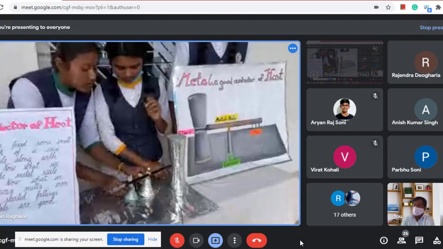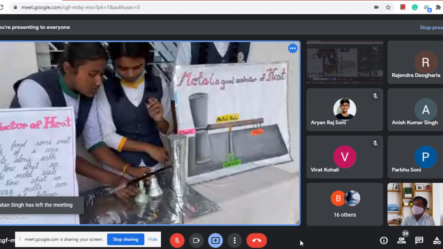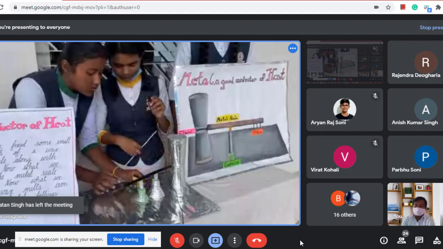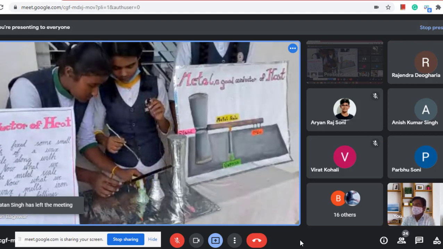How do you present your thing? You know, that matters a lot. Even if your project is good, if you are not able to present it well, it does not matter.